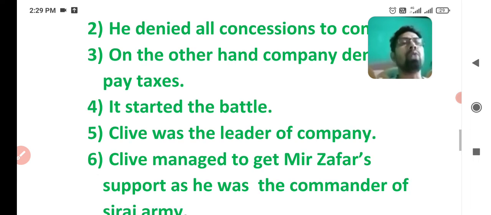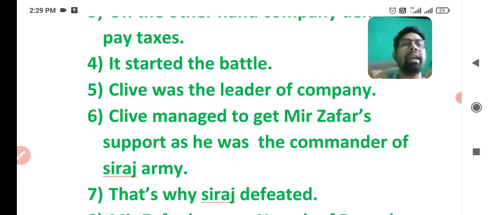Clive managed to get Mir Zafar's support as he was the commander of Sirajuddaula's army. But Clive cheated Sirajuddaula by telling Mir Zafar that we will make you Nawab after Sirajuddaula.